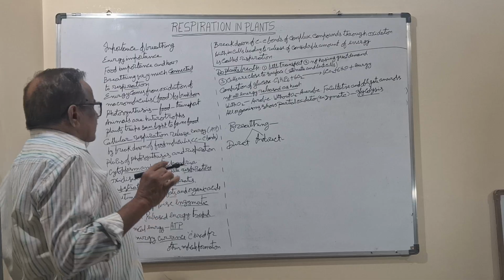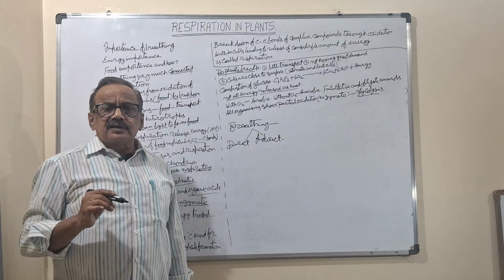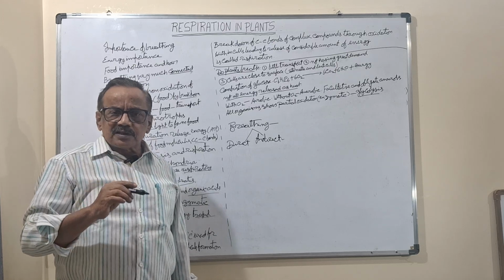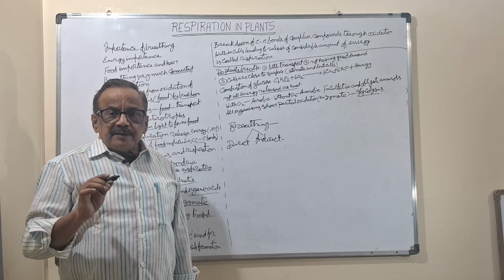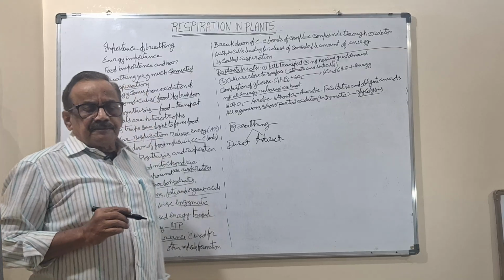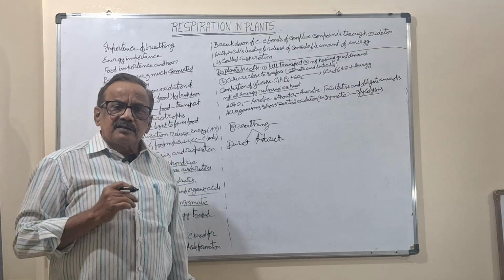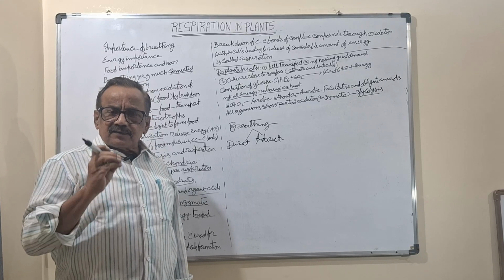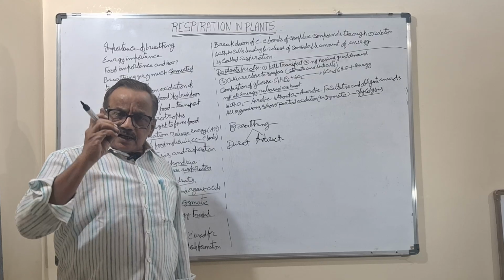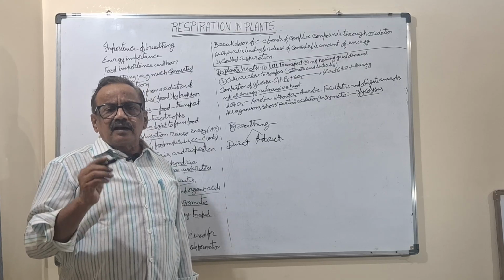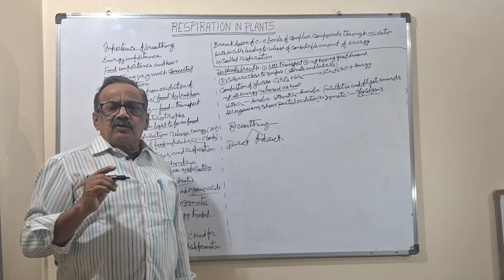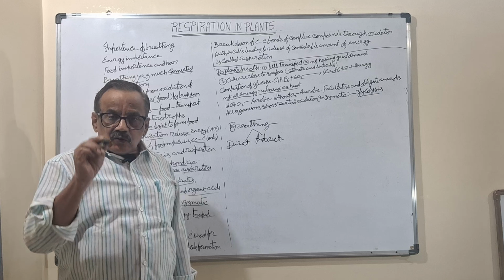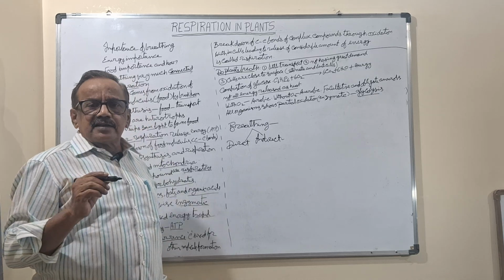Now, what is required for getting the energy? Food is required. How will the food come? Plants by photosynthesis, animals by depending on the plant-prepared food. How will the photosynthesis be done? That you already studied in photosynthesis. Photosynthesis will be done in the presence of sunlight and water and light. With the chlorophyll, they will prepare glucose plus water plus oxygen. They will prepare that glucose, which is a carbohydrate.